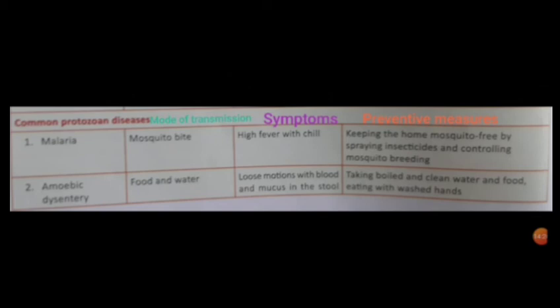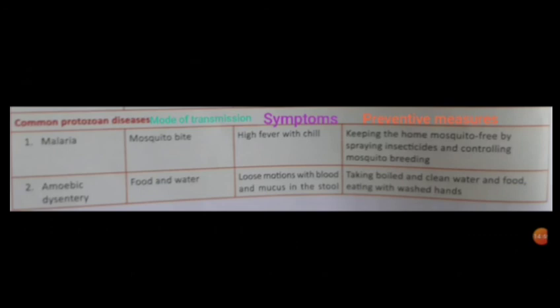So these were the microbial diseases. Microorganisms can harm us, as I told you, via causing microbial diseases, and second, food poisoning. So this was it for the microbial diseases.